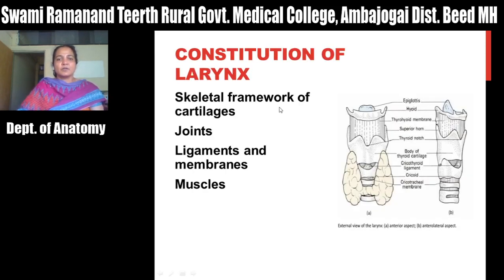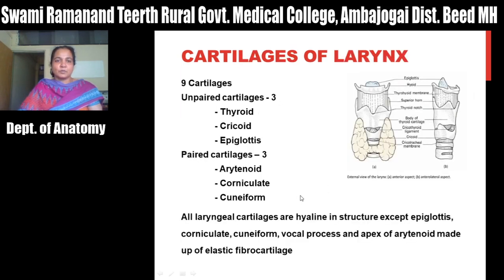So this constitution of larynx, it is formed by a skeleton which is formed by the cartilages, and these cartilages are joined with each other by various joints, and it is also covered by various ligaments, and fibroelastic membranes are there which connect these cartilages to one another. So it also consists of ligaments and membranes, and it also has the attachment of various muscles which act on the vocal cord to produce the sound.